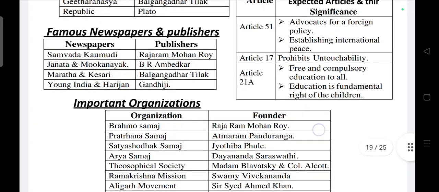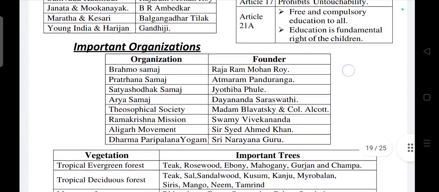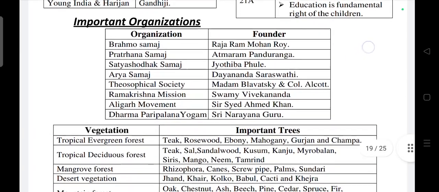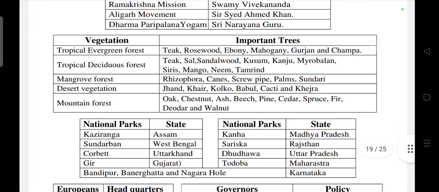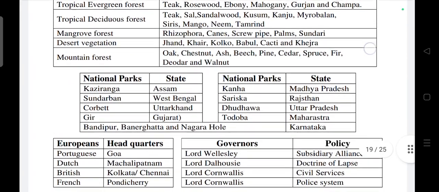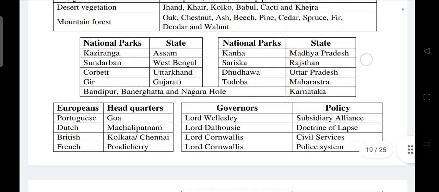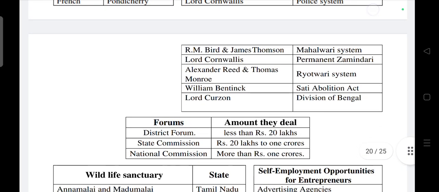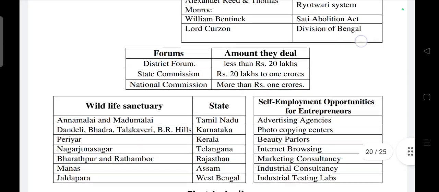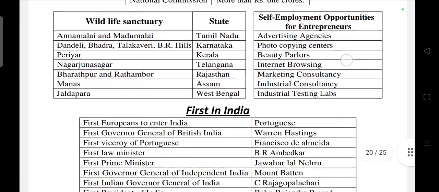Famous newspapers and publishers. Important organizations. Vegetation, important trees. National parks and states. First in India.